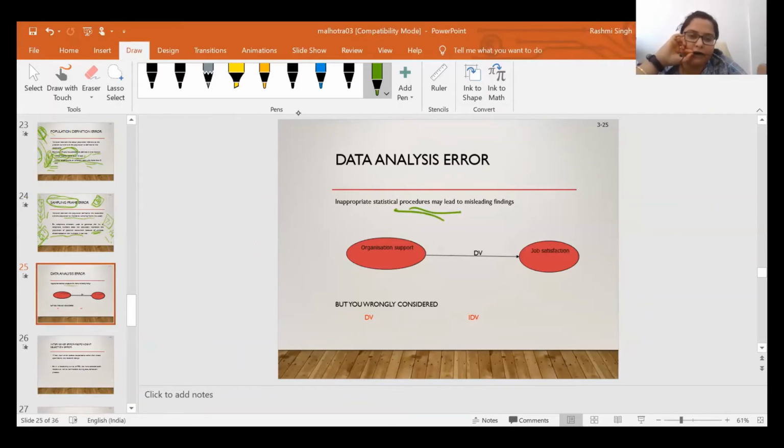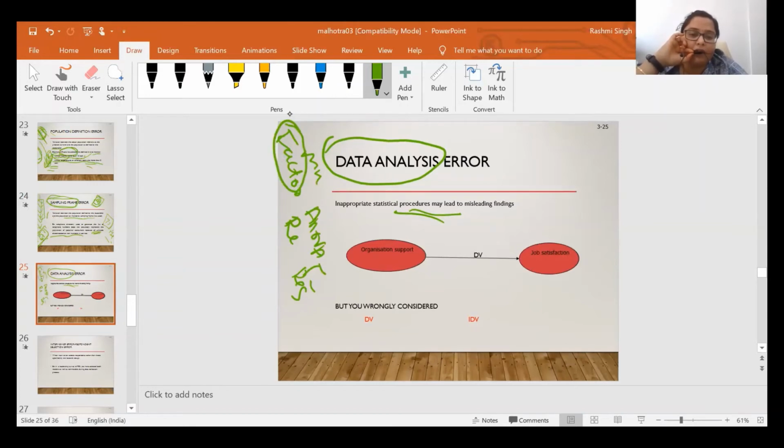Means during our data analysis session, we will discuss the different types of techniques, like factor analysis, regression analysis, or the discriminant analysis. Then we will also discuss ANOVA and different types of t-test. Then we will also talk about multi-dimensional scaling. So all have their own objective. Means under what situation you will use factor analysis, under what situation you will use regression